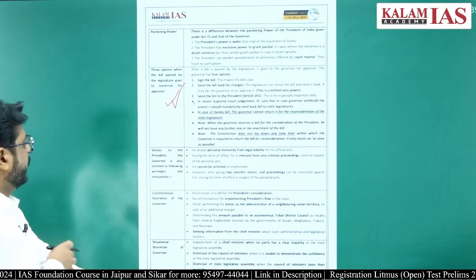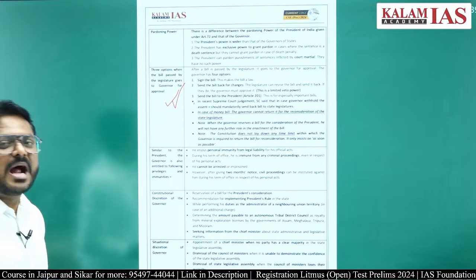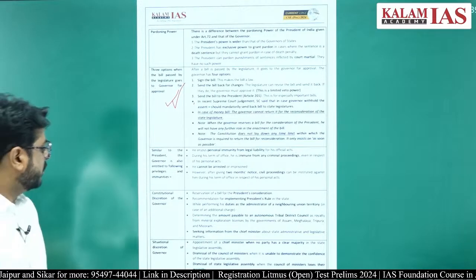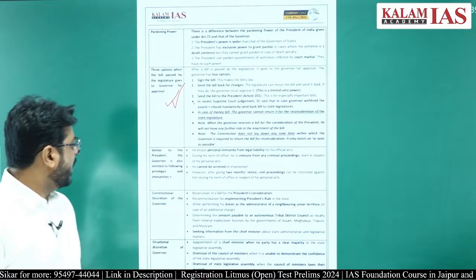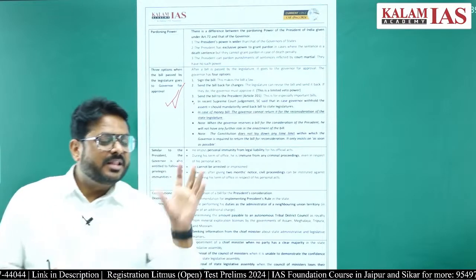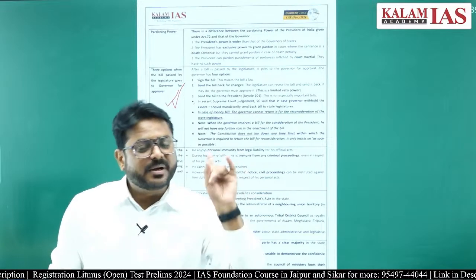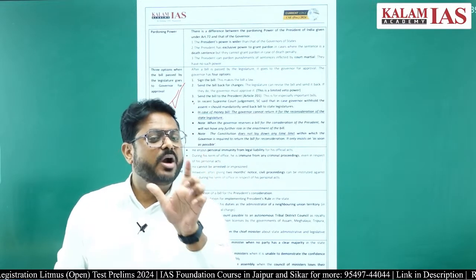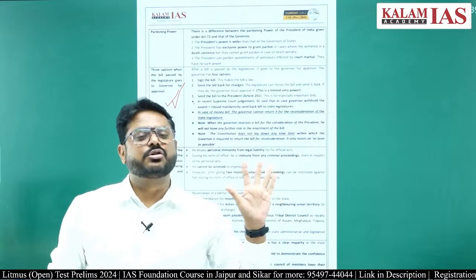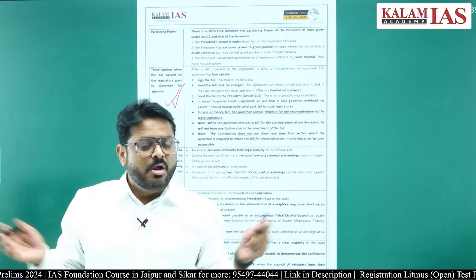So that is there. Similarly the governor will also have immunity, just like Article 361 is there for the president. One very important point is that regarding the governor there is the word discretion written inside the Constitution of India, but regarding the president the word discretion is not written inside the Constitution of India. So the governor will have discretionary power on several things.